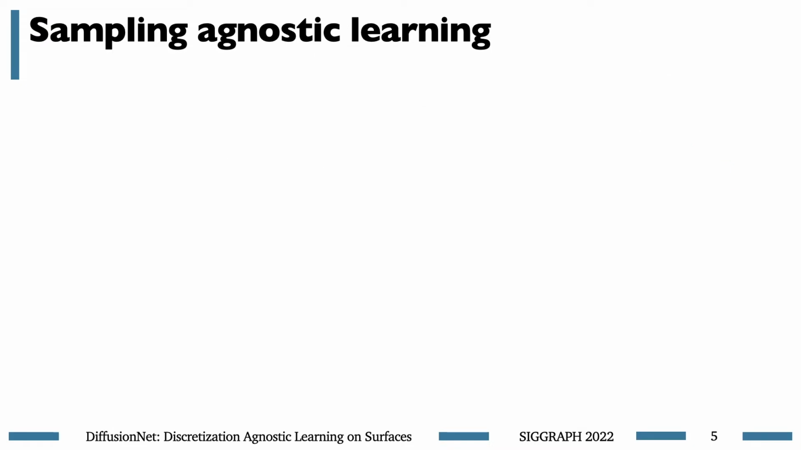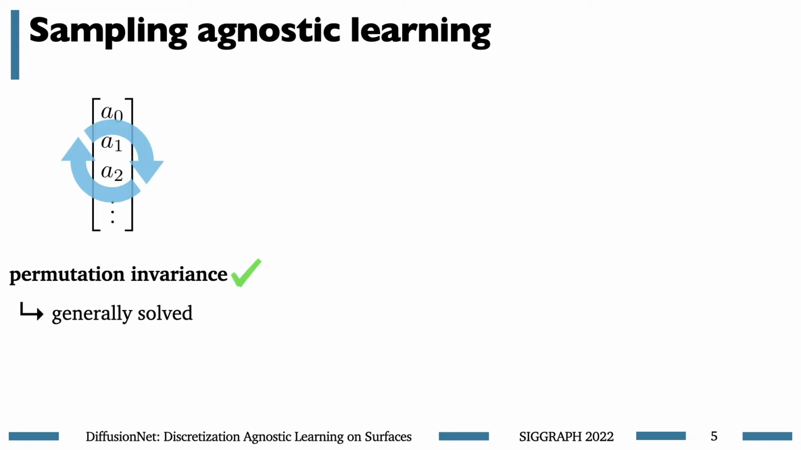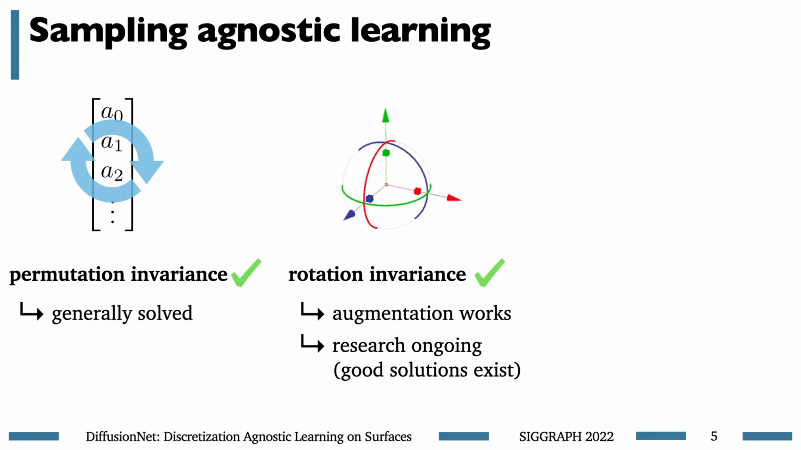What we're really seeking here is sampling agnostic learning, and we can contrast this with some kinds of invariance that have been widely studied in geometric machine learning. Permutation invariance means that the output of our network should not change when we, say, permute the vertices of a mesh, and at this point it's basically a solved problem. Rotation invariance means that the outputs of our network should not change as we rotate our input shapes. The good news here is that augmenting a dataset with random rotated versions of a shape is pretty effective, and also there's a wide range of principled architectures and formulations to tackle this property.